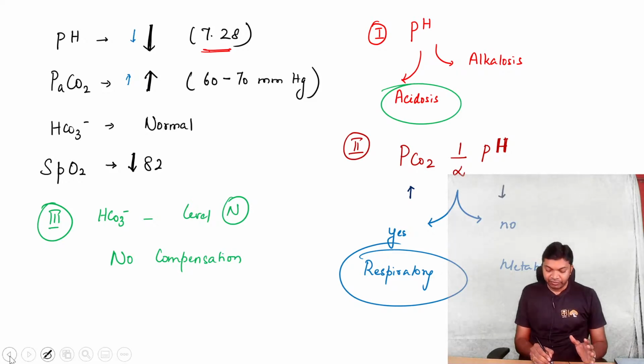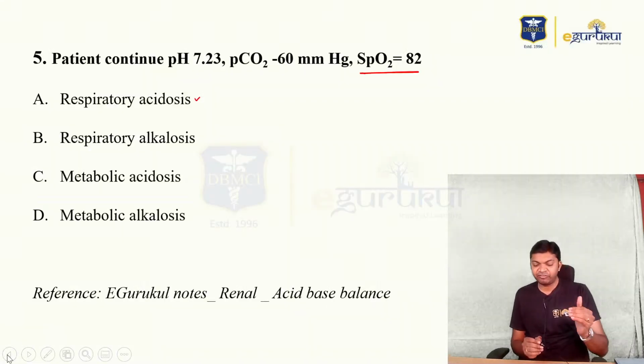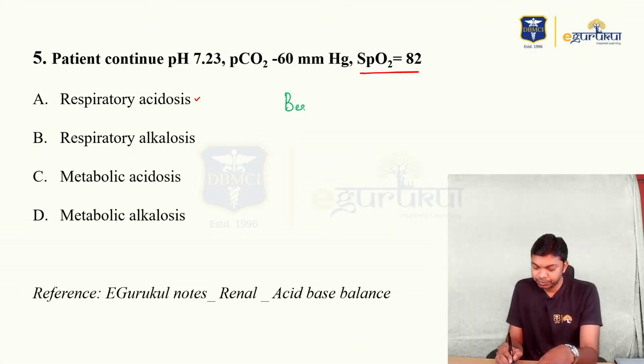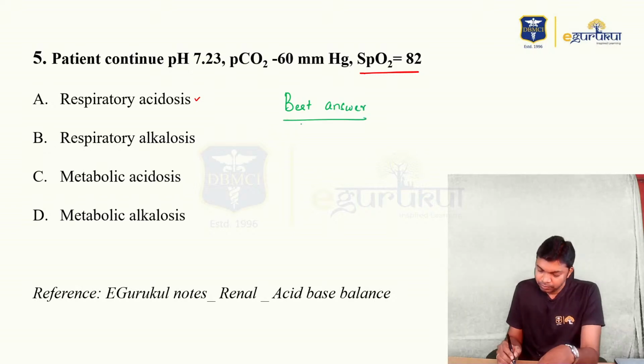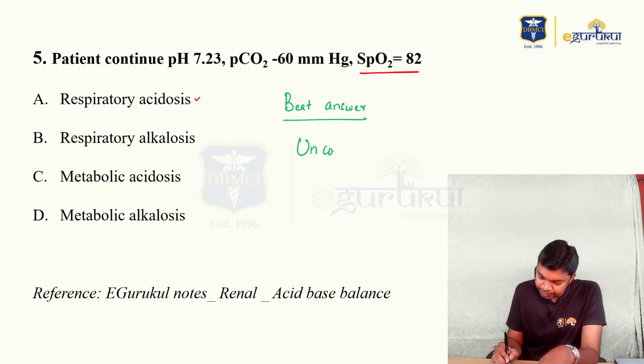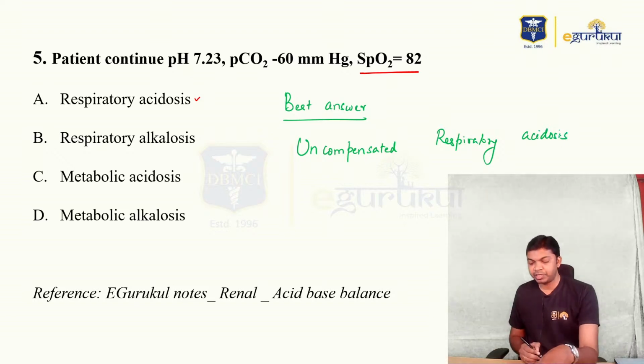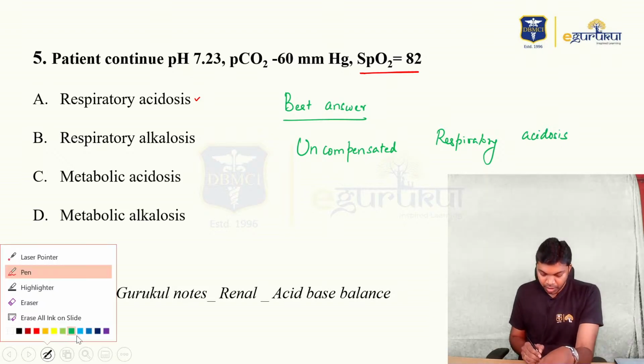So if you have options given slightly different, your best answer for this question is uncompensated respiratory acidosis.